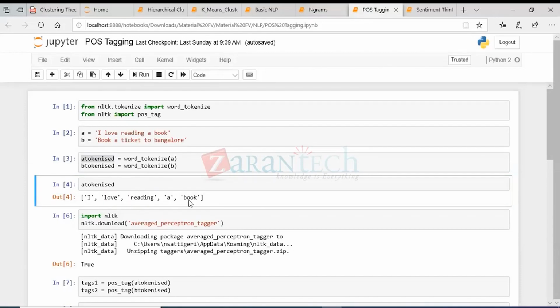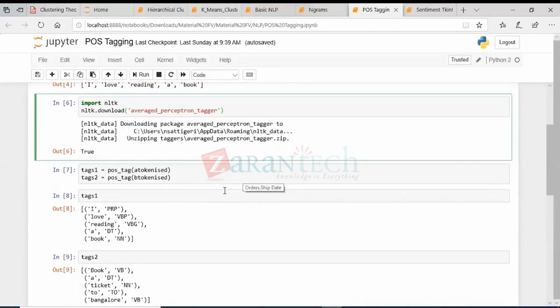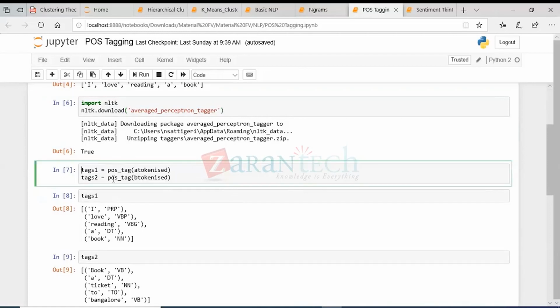So now let's skip it, this is not required. Okay, so just skip this sixth line. That was something I was trying. So now coming to the seventh line here, we have the tokenized form of the sentence. Now let's try to assign a POS to each word in the sentence. So just create two variables, tags1 and tags2, and then use the function pos_tag. Okay, so this is the function to tag the parts of speech to the words in the sentence. And then in pos_tag, pass the tokenized sentence into the function. So pos_tag first we'll pass for A tokenized and then for the B tokenized.